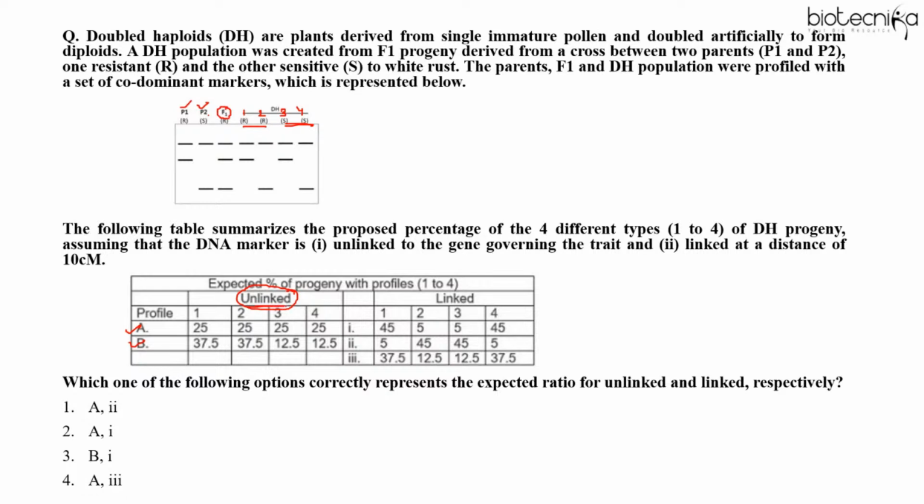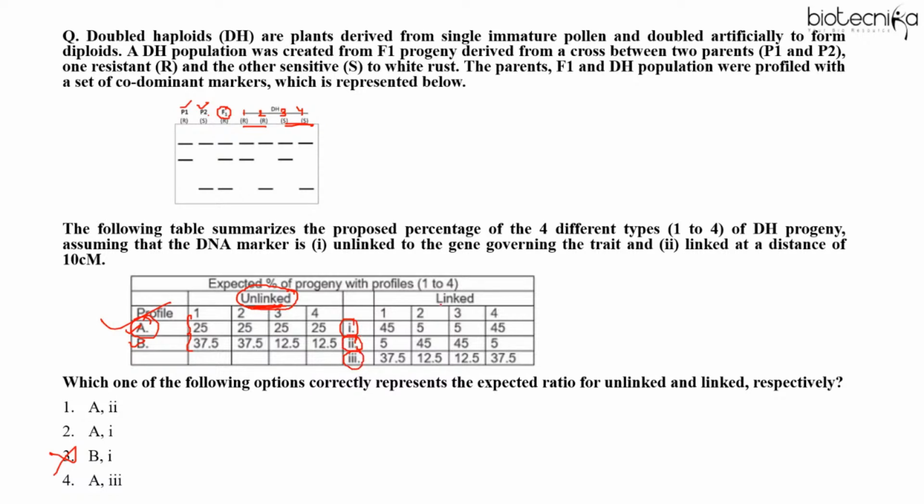So unlinked means what? What I told you, unlinked means there is no linkage. So what do you think? Some ratio is given to you, right? If they are unlinked, then all the progeny should occur in equal proportion, right? 1:1:1:1. So that means out of A and B, A is correct, right? So when I say A is correct, that means answer cannot be option 3. Now we have to find out whether A is 1, 2 or 3, right?